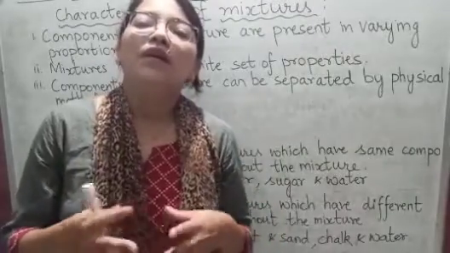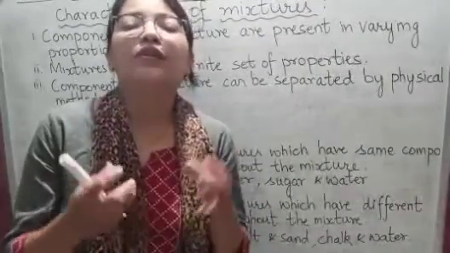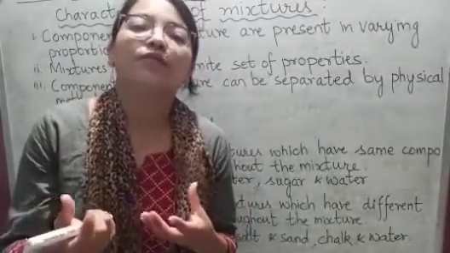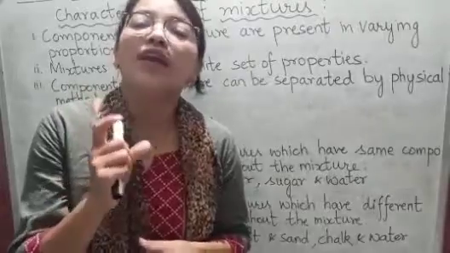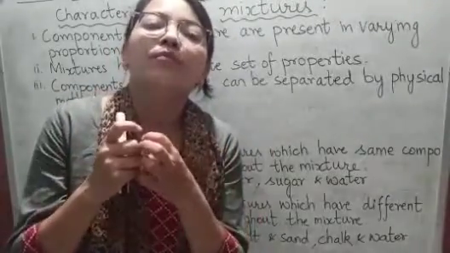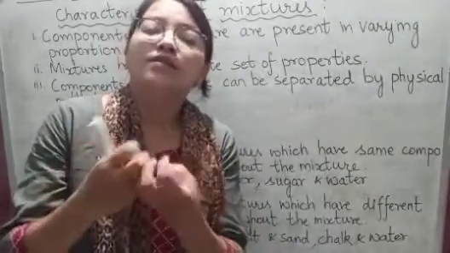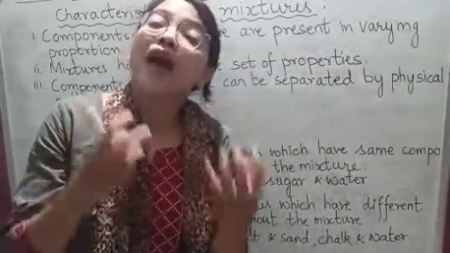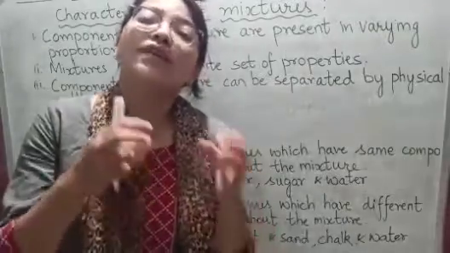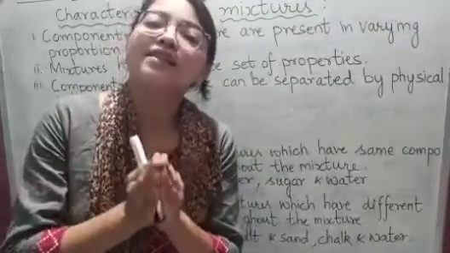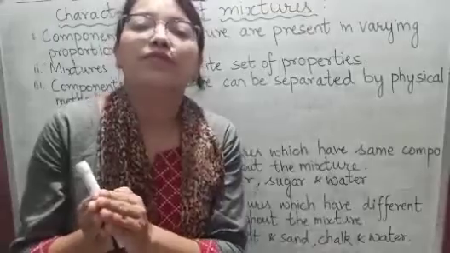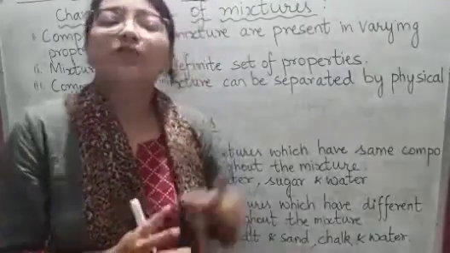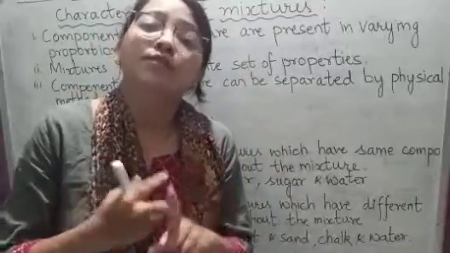For example, in a mixture of iron and sulfur, iron can be separated from sulfur using magnets, because iron is magnetic and gets attracted to the magnet. Sulfur is non-magnetic, so it will not be attracted. So we can easily separate iron from sulfur using a physical method. So these are the characteristics of mixtures.